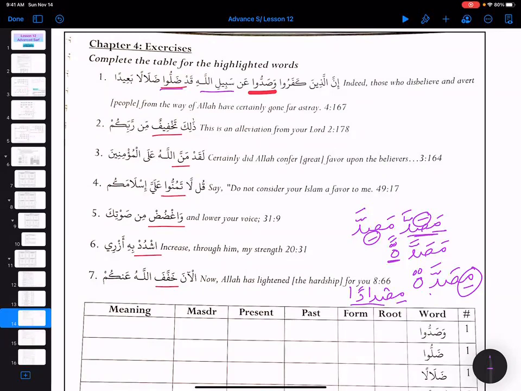And then for Majhul: dulla, yudallu, and then dalalan, fahuwa maf'ulun, madlulun. Very good. Madlulun. Then Amr minhu: Al-amru minhu.